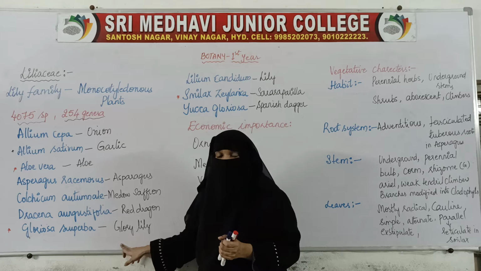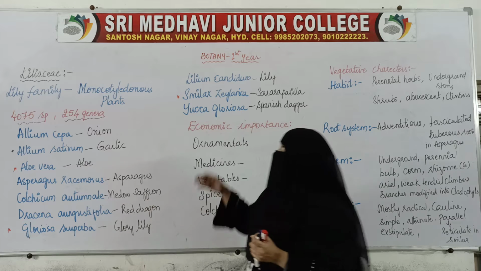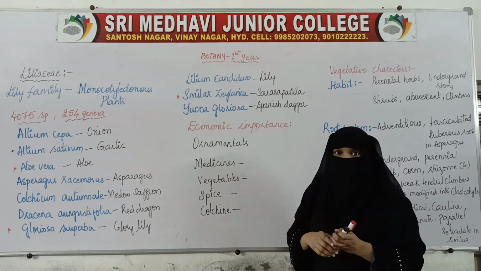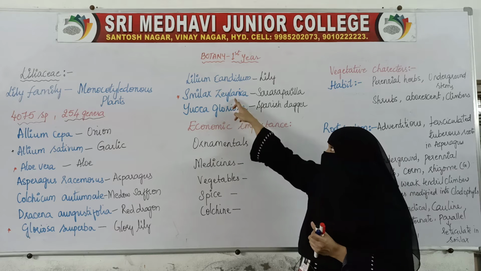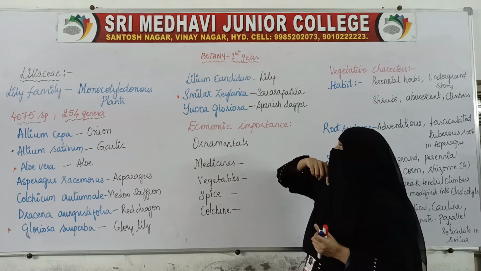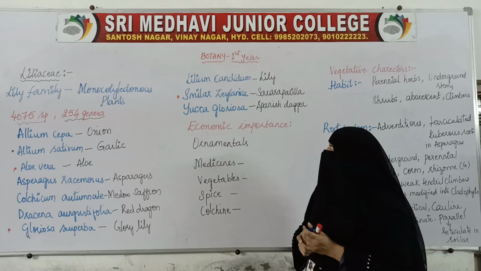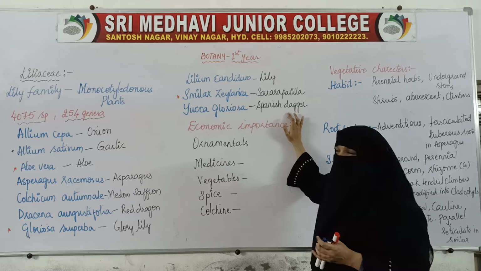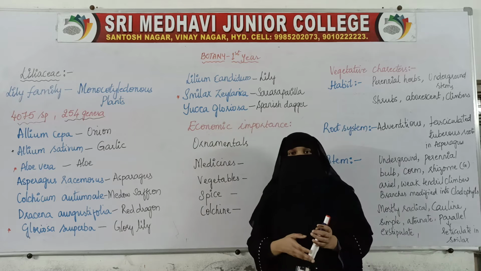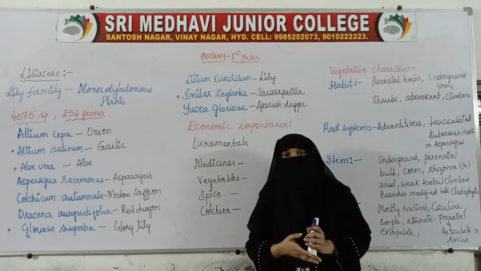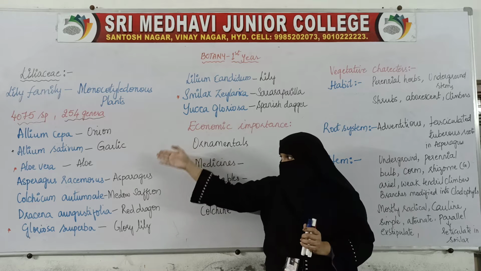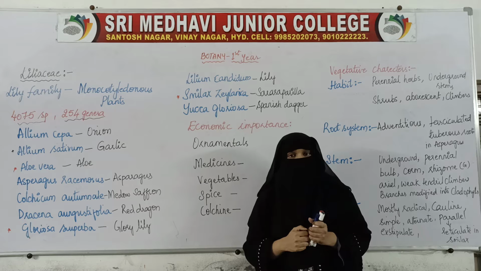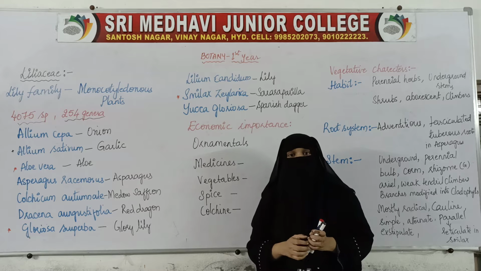Then we have Lilium candidum, that is lily, Smilax zeylanica, and Yucca gloriosa, that is Spanish dagger. So these are the common members of this family, with their scientific names and common names.